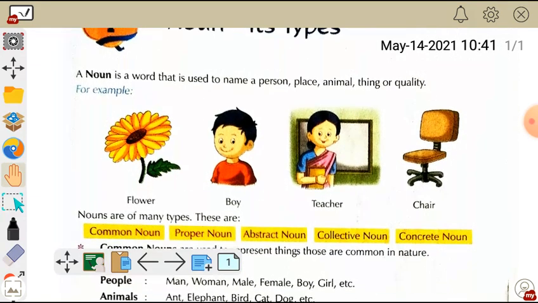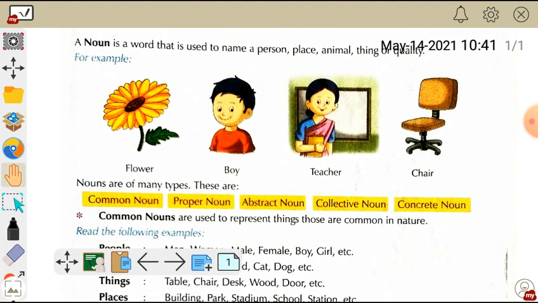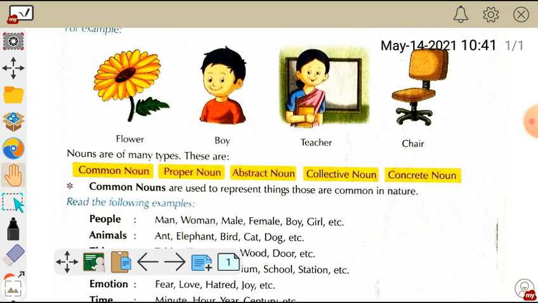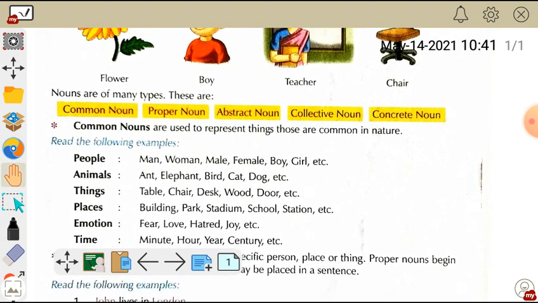So now without any further delay, let's discuss its types. The types of noun which are mentioned in your book are common noun, proper noun, abstract noun, collective noun, and concrete noun. So let's begin with the first one.